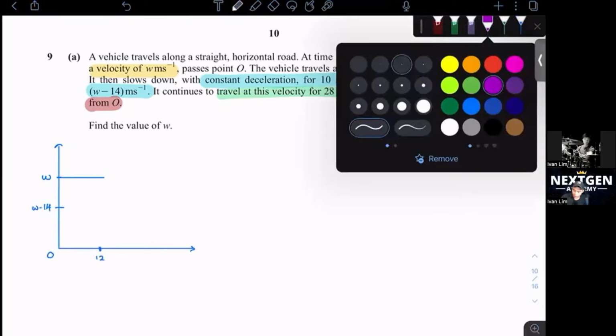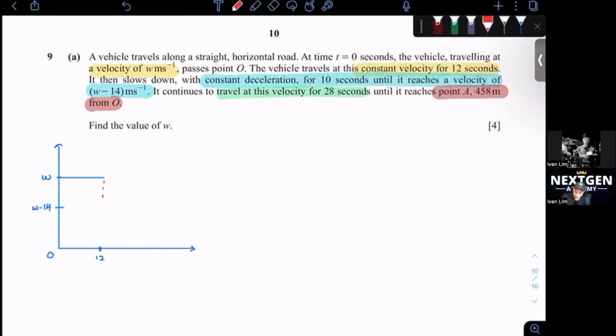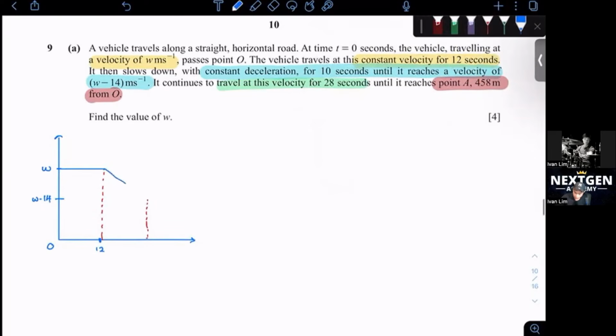So what we can see here is that it will travel for another 10 seconds, which will reach here until 22 seconds because 12 plus 10. It will travel until W minus 14.